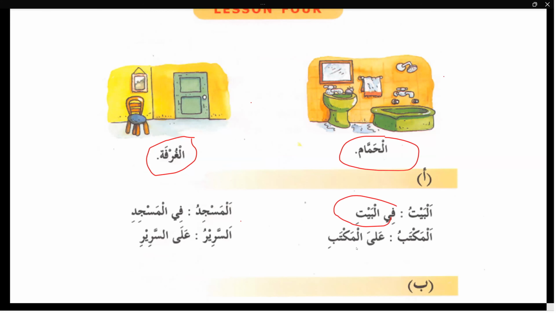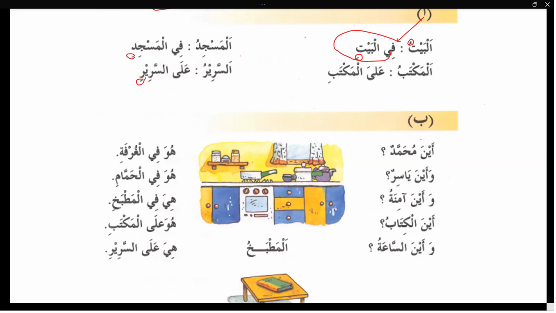In this chapter, the writer wants us to study Harfu Jar. He is letting us know that after Harfu Jar, the condition of the noun which was raf'un is converted into jarrun. So al-masjidu, fil masjidi, as-sariru, ala sariri. That is a slight explanation. Now you have to read and translate, but before reading, I'll explain one point.